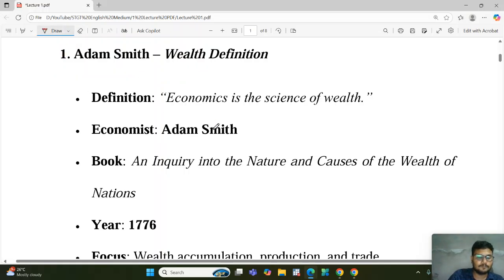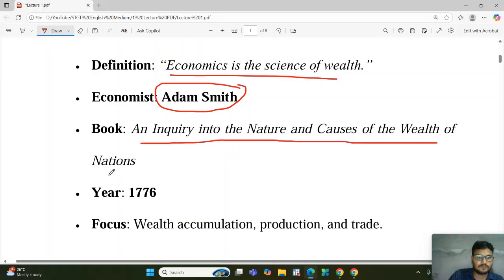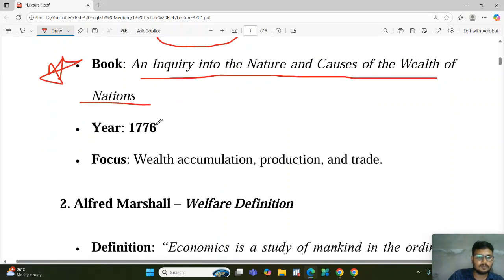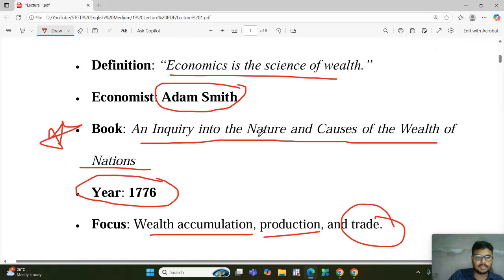Now, the definition is given by whom? Given by Adam Smith, and his popular book name is An Enquiry into the Nature and Causes of Wealth of Nations. We have to remember this; it is very important for your exam. It was published in the year 1776, and he focused on wealth accumulation, production, and trade. This is the main focus zone of Adam Smith, and this is the first one. I think this is clear to everyone.